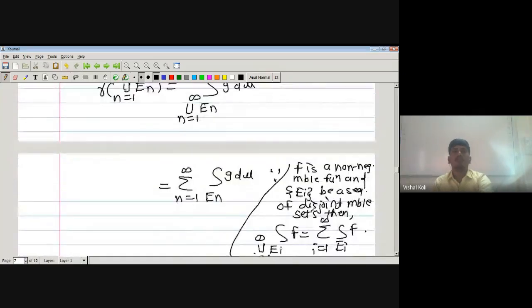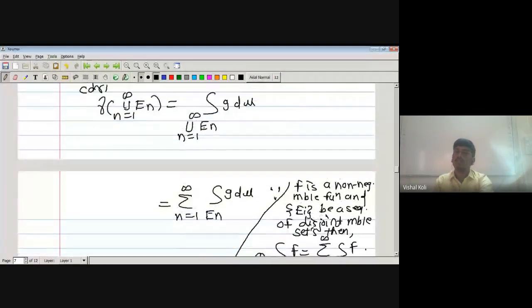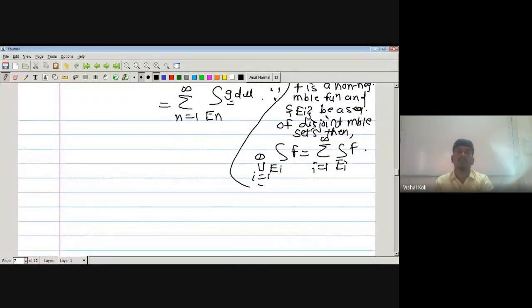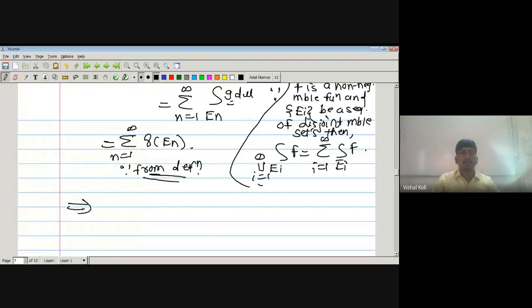Therefore the integration over the union of En of g dμ is nothing but the summation n running from 1 to infinity of the integration over En of g dμ, since g is a non-negative measurable function. But from the definition, the summation of the integration over set En of g dμ is nothing but γ(En). Which implies γ of the union over n running from 1 to infinity of En is equal to the summation n running from 1 to infinity of γ(En).